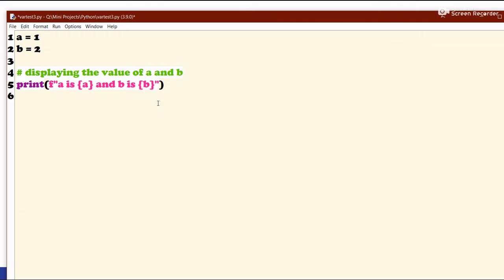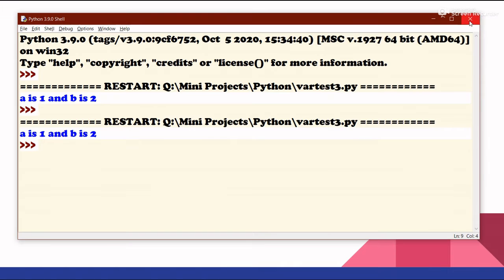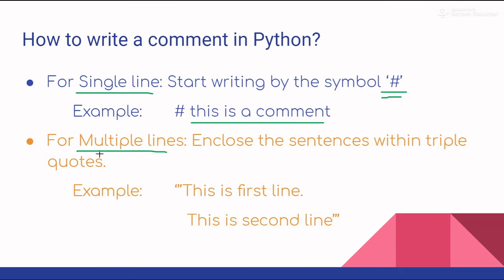And it's also helpful for other programmers. So let's say we made a program and we know what we are doing using this code, but other programmers do not, so they can understand what we are doing using the concept of comments. Now this was a single line comment.